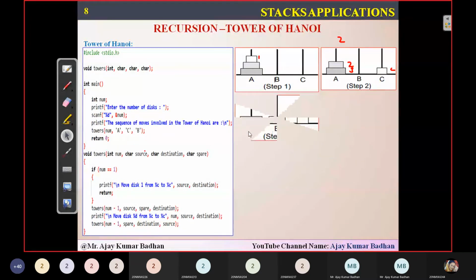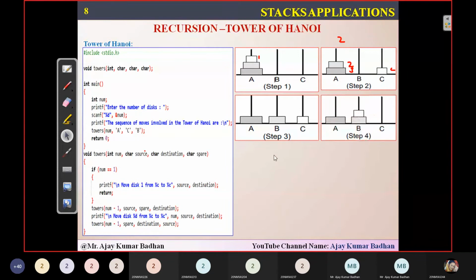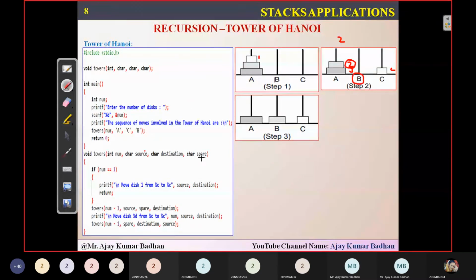Based upon this, it becomes easy. I have moved the second disk to pillar number B. What is pillar number B here? I'm calling it a spare. So you can see a source node. So num minus 1. What is 3 minus 1? 2. Second disk, I am moving from source. This is a source, right? This is destination, this is your spare. So I'm moving this from here to spare. Simple. Source, spare, destination. Did you see this? From the source pillar, I'm shifting that to spare.